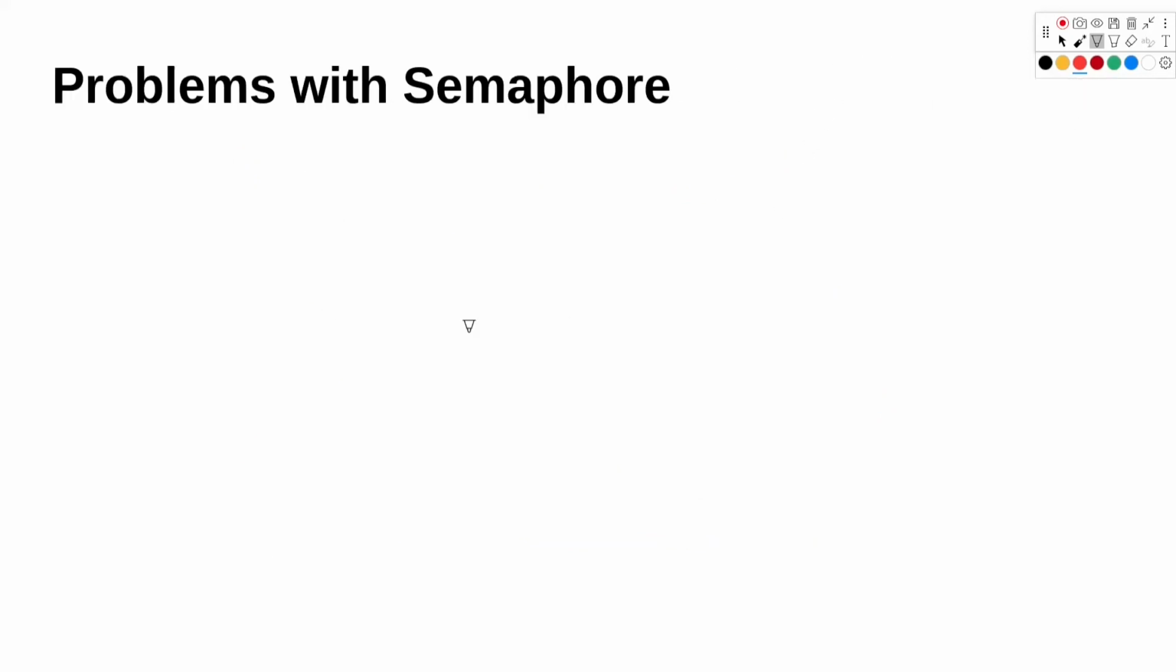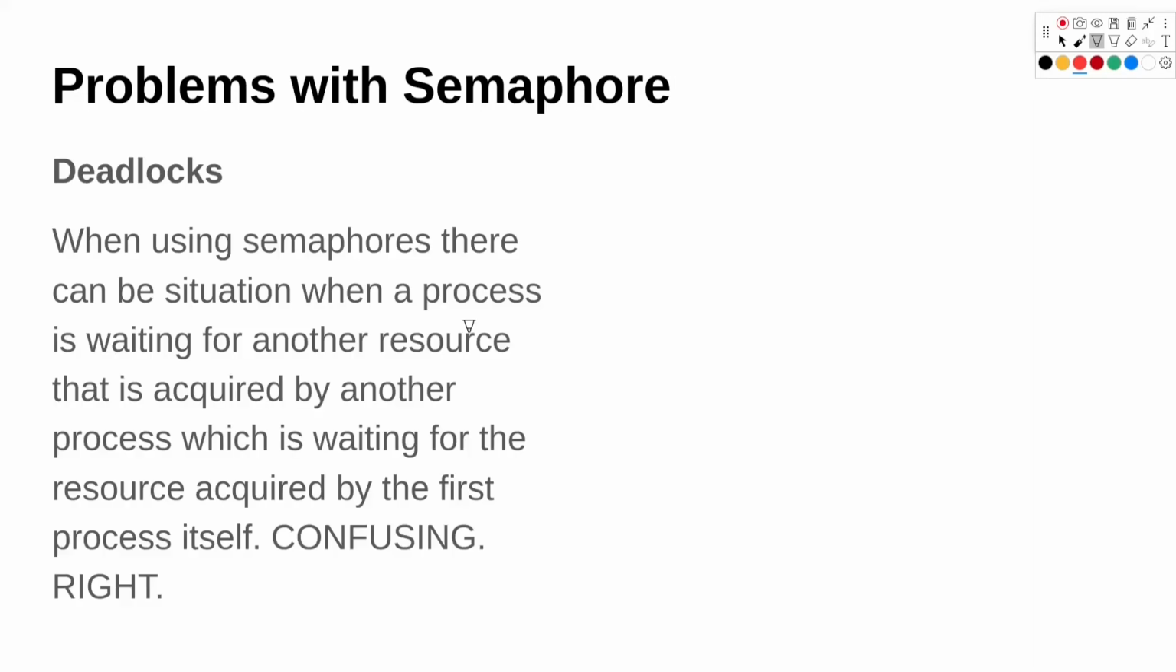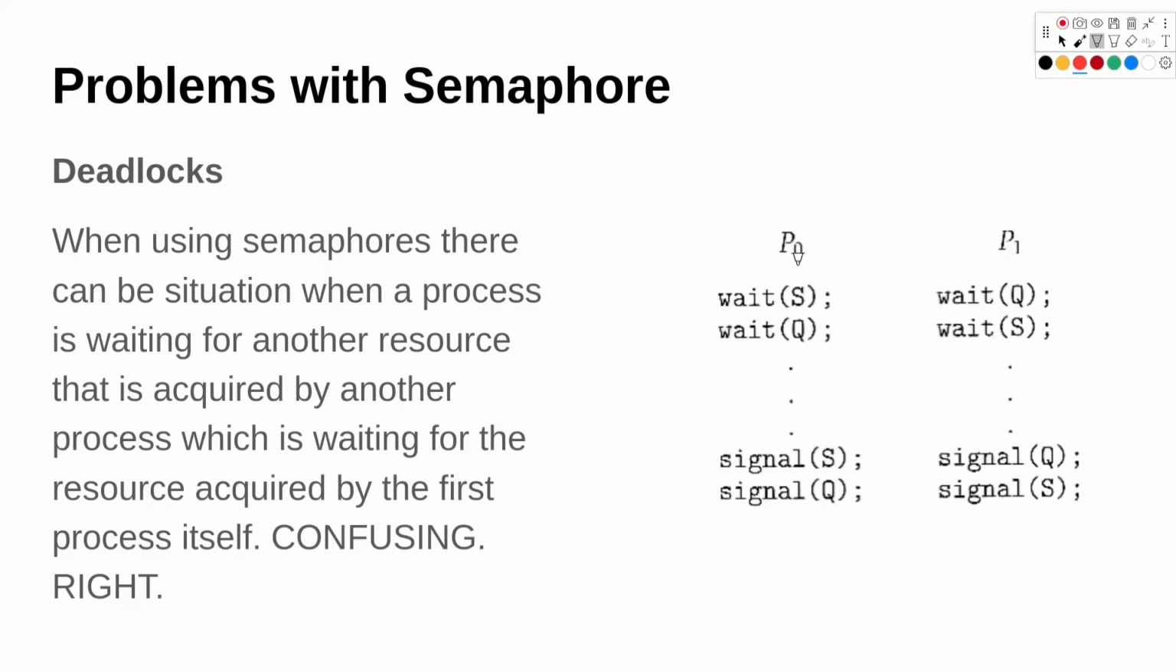Now let's look at some problems with semaphore. So the main problem with semaphore is deadlocks. So when using a semaphore, there can be a situation when a process is waiting for some other process. So in this condition, we can see we have wait S and wait Q. So let's try to see what exactly the issue is there. So this statement is acquiring a lock on S. This is acquiring a lock on Q.